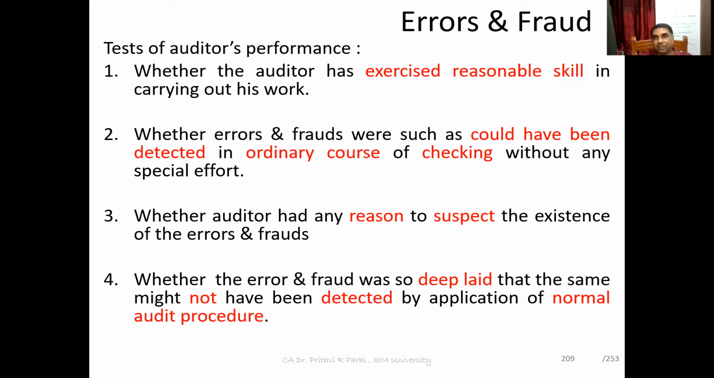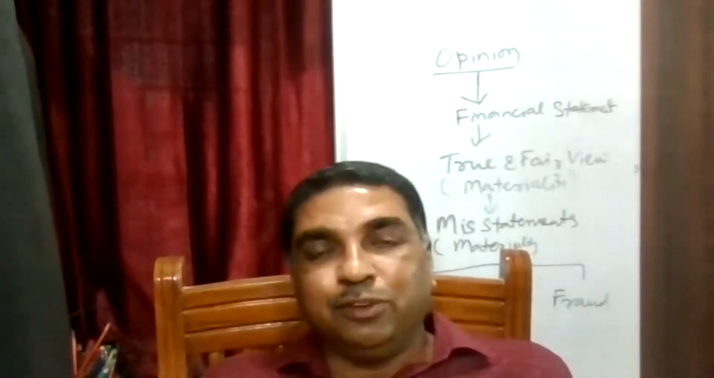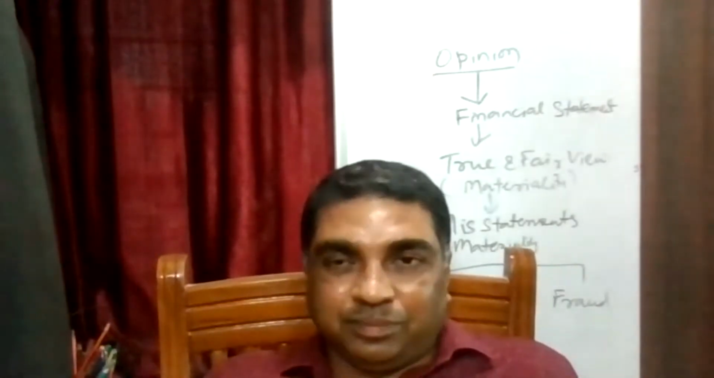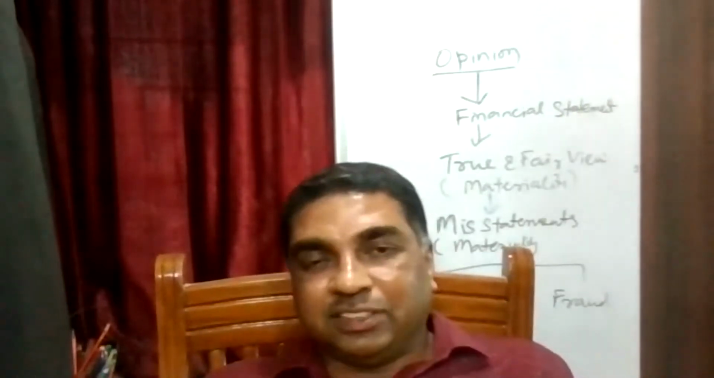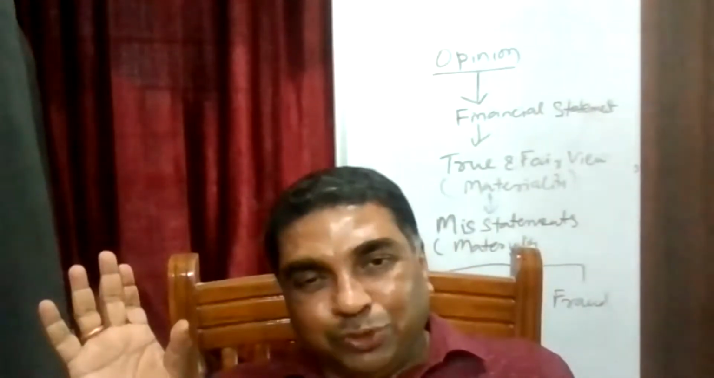Number one point, you have to read with me. Please, some of you read the first point. Whether the auditor has exercised reasonable skill in carrying out his work. Here, the question is whether the auditor has exercised reasonable skill, the minimum skill which is reasonable. Let us say the auditor has seen the bank balance. The auditor has seen the balance as per bank. Whether the auditor has asked for a bank reconciliation, whether the auditor has asked for a bank balance confirmation certificate. This is a reasonable thing the auditor has to do.